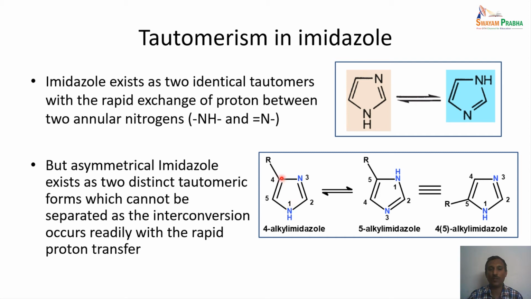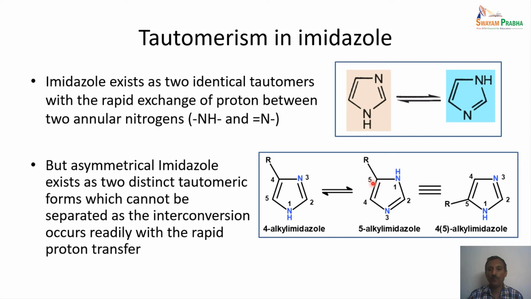So when we number this alkyl substituent, we go 1, 2, 3, 4, and the 4th carbon has the alkyl substituent. Whereas when this undergoes tautomerization, the hydrogen shifts from nitrogen number 1 to this nitrogen. Now this becomes number 1, but then the second nitrogen has to get the lowest number. So the numbering will start 1, 2, 3, 4, 5, and this carbon now becomes the 5-substituted one.